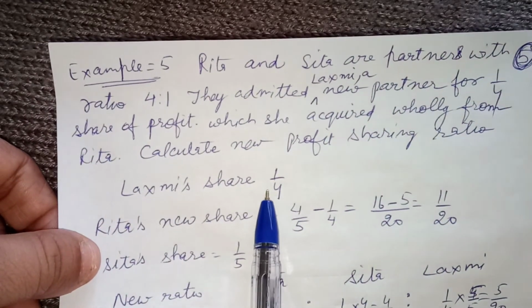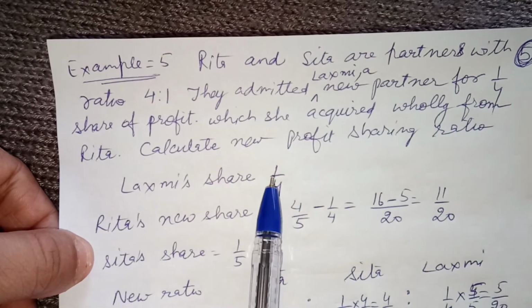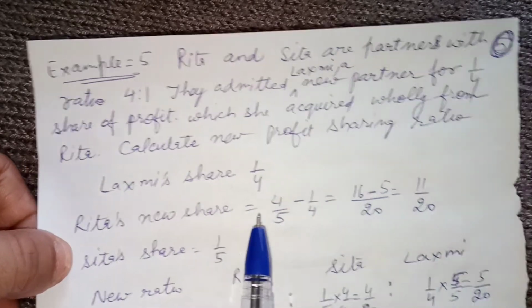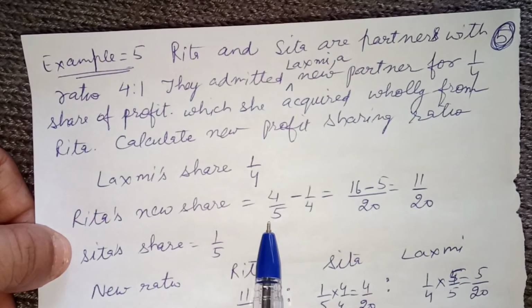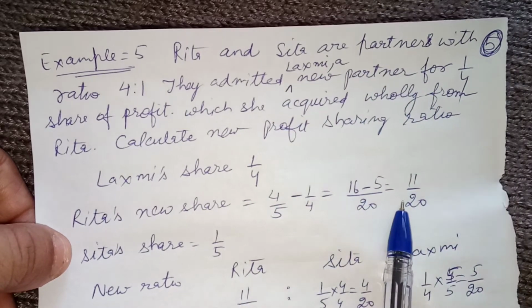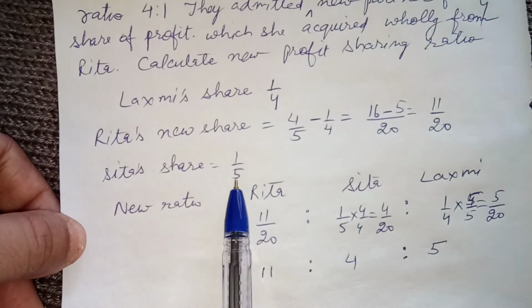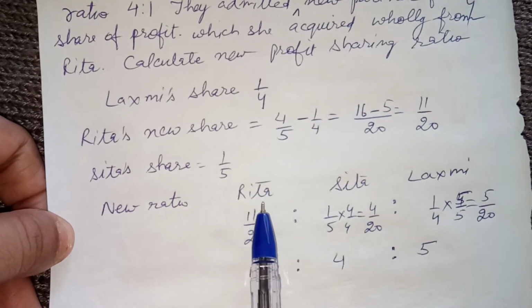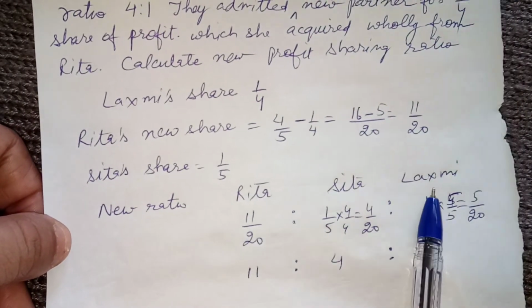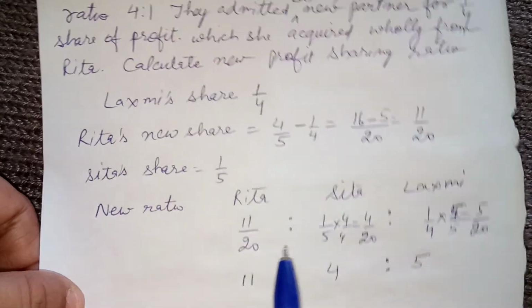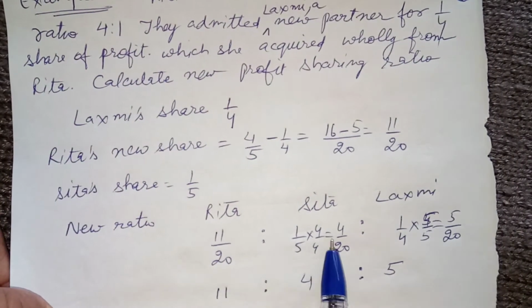Lakshmi's share is 1 by 4. Now Rita's new share: she will give 1 by 4 from her share, so Rita's new share will be 4 by 5 minus 1 by 4, which comes out to be 11 by 20. Sita's share already is 1 by 5. So the new profit sharing ratio will be Rita, Sita and Lakshmi. Rita is 11 by 20, so equalize all the denominators.